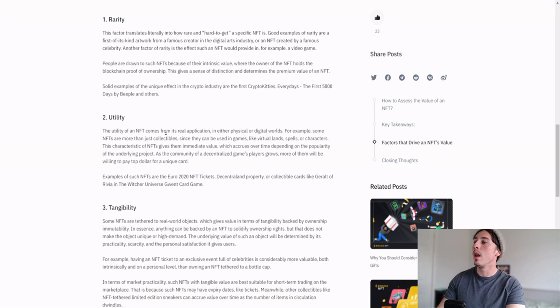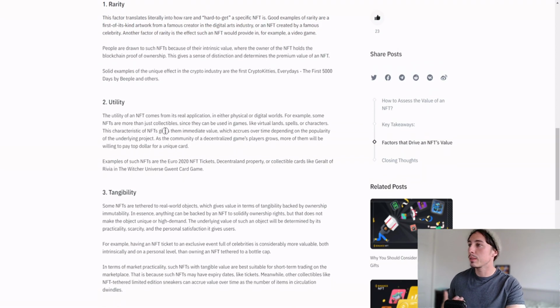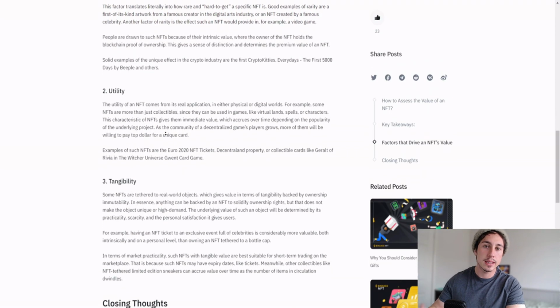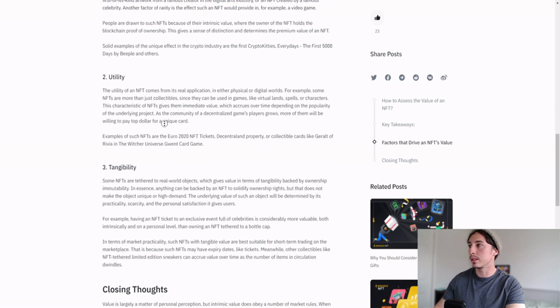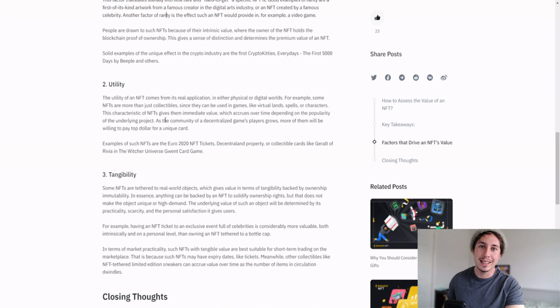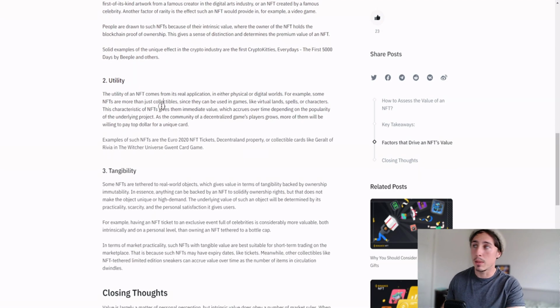We've also got the utility. So for example, if you look at Moonbirds, just by holding this NFT, you're able to stake it to actually capitalize more of the governance token. Or you could look at Lucky Block NFT. It's also got a utility purpose. You could hold Lucky Block NFT and actually have a chance to win in part of their crypto games and give away prizes. Another example would be DeFi Kingdoms NFTs, a play to earn game. This NFT you actually use in the game, and depending on the attributes and the strengths of your NFTs will of course have an impact on the gameplay of your DeFi play to earn journey.